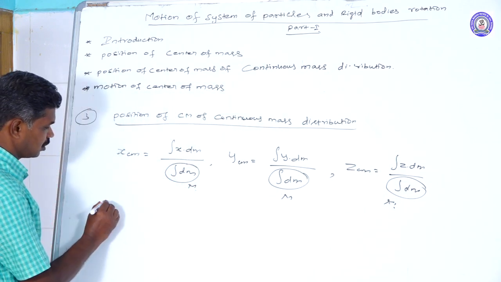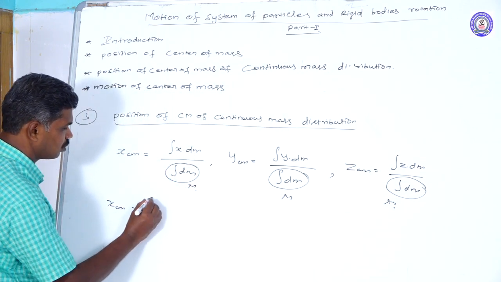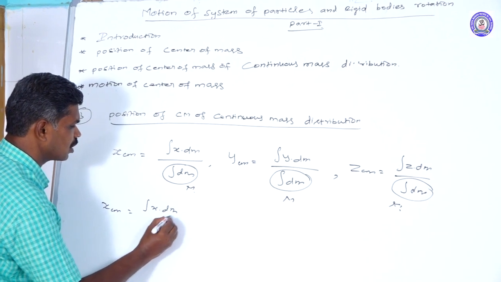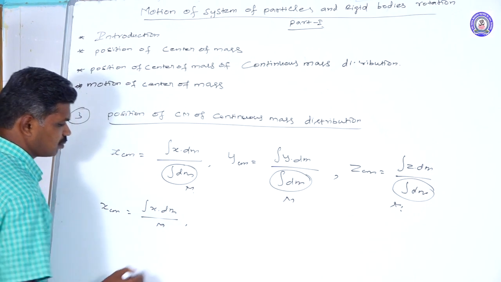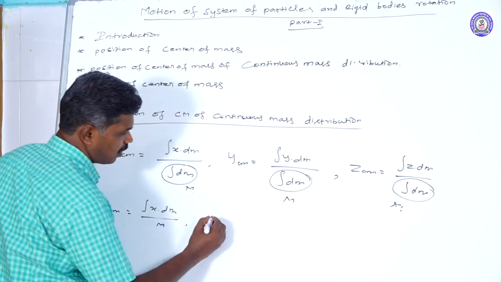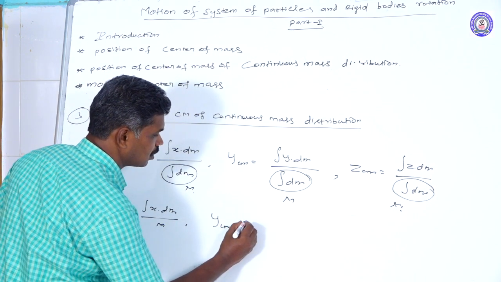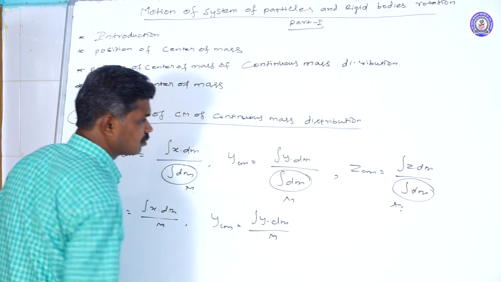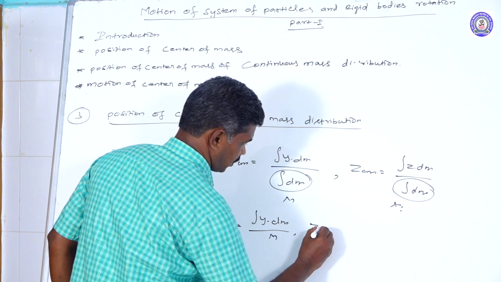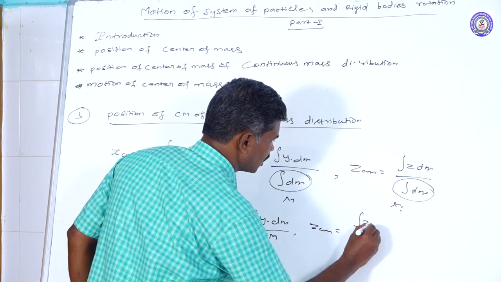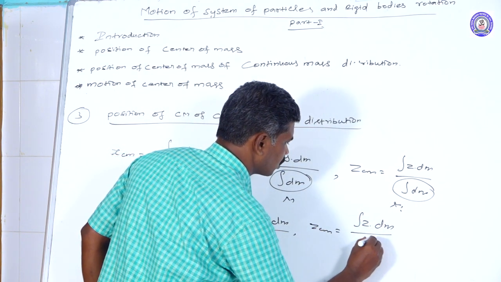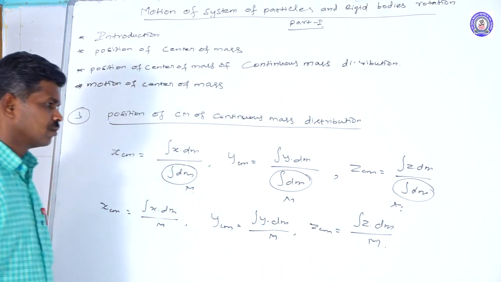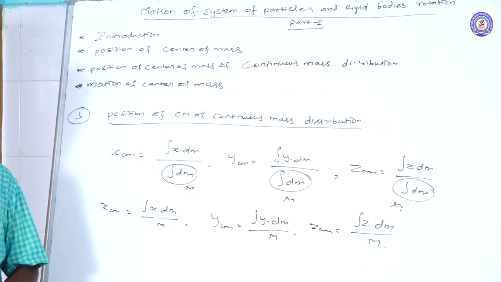That's why x_cm is equal to integral x dm divided by the total mass of the object. That is the x component. Next the y component, integral y dm divided by total mass. Then the z component, integral z dm divided by total mass. This formula is going to be applied to find the center of mass of a mass distribution.